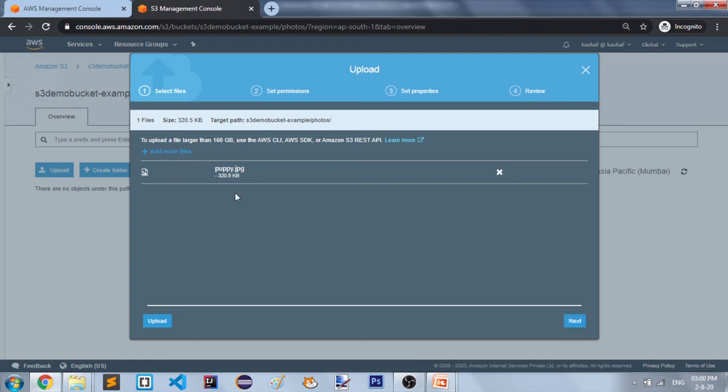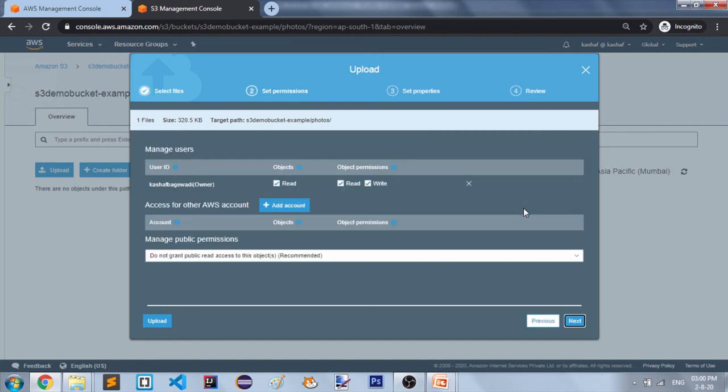If you want to upload it, you can directly click on this upload button. If you want to set some properties, you can click next. Here you can set some permissions, at the user level and account level, for your object. I am going to keep it default and move to the next step.